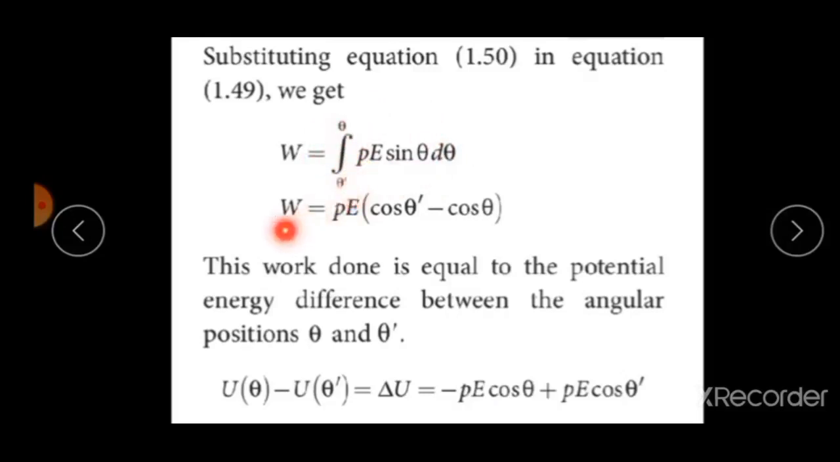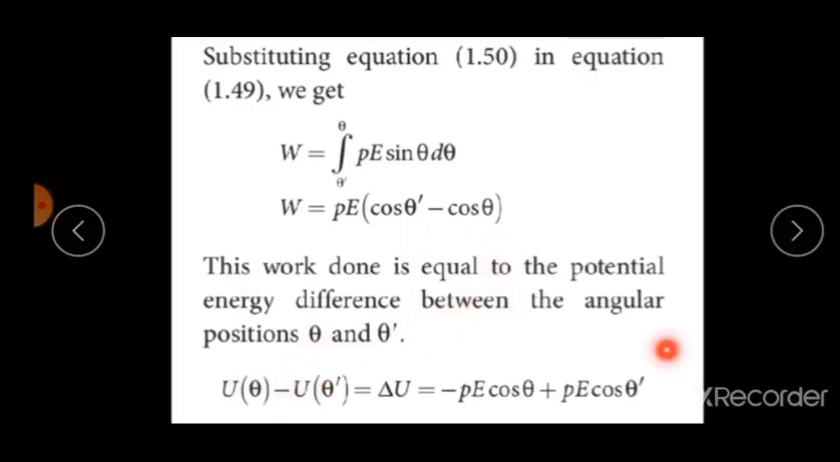So we get the answer: W is equal to Pe (cos theta dash minus cos theta). So students, this work done is equal to the electrostatic potential energy difference between angular positions theta and theta dash, final position to initial position. Now U of theta is the final potential energy, U of theta dash is the initial potential energy, that is nothing but delta U is equal to minus Pe cos theta plus Pe cos theta dash.